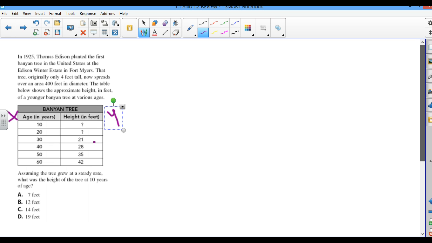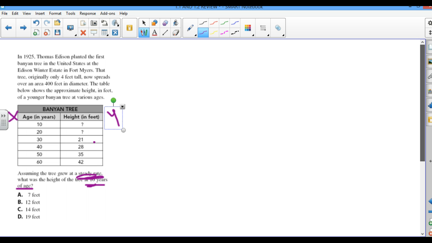So let's go now and look at the question. Assuming the tree grew at a steady rate, what was the height of the tree at 10 years of age? Okay, so again, it is growing at a steady rate. This is very important to know. And they want to know what was the height at 10 years.